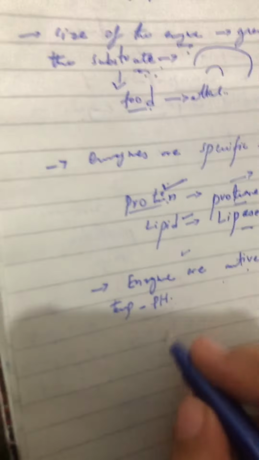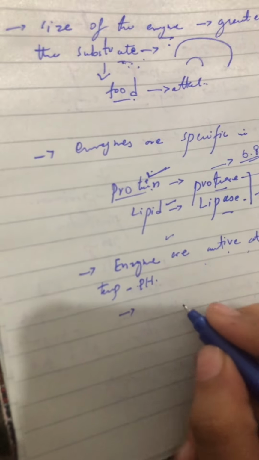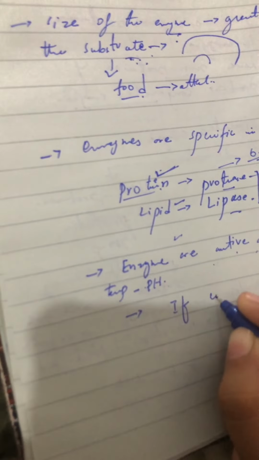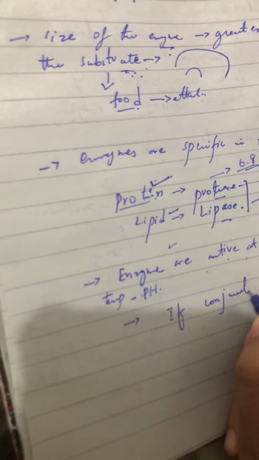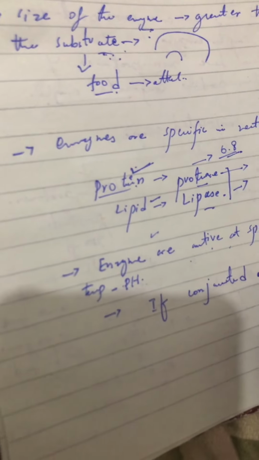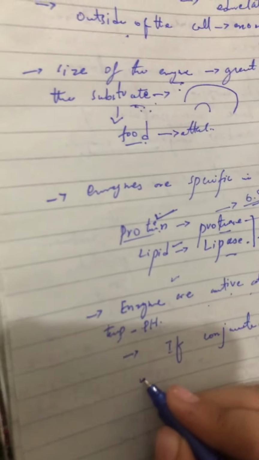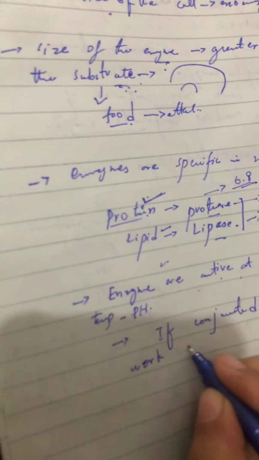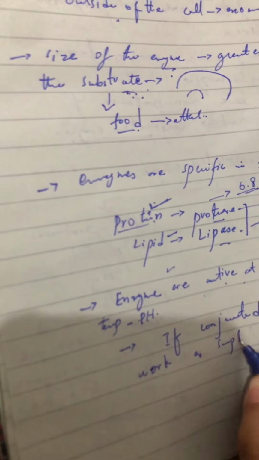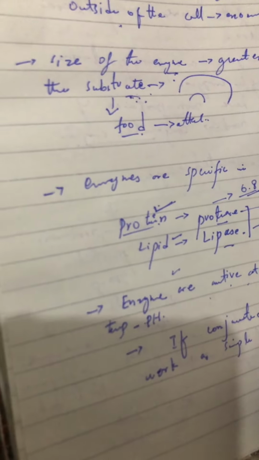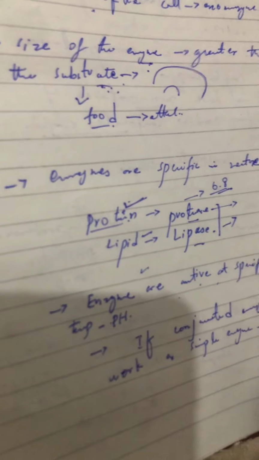After that we have another point: if a conjugated enzyme works as a simple enzyme, that is called a holoenzyme.